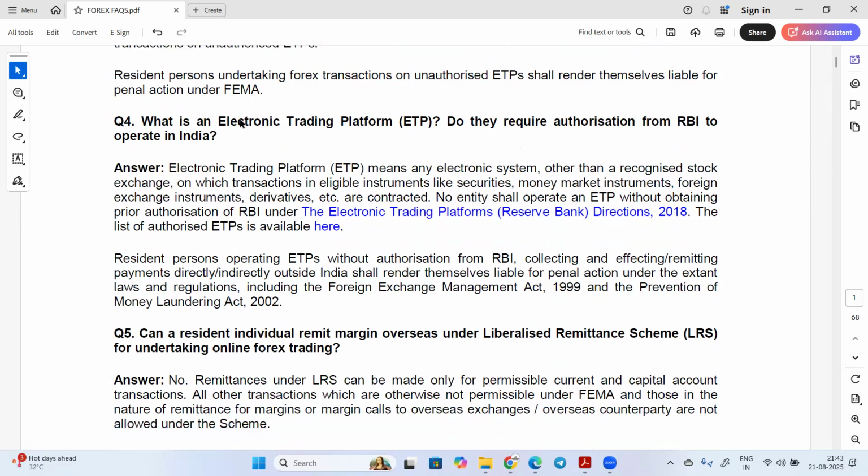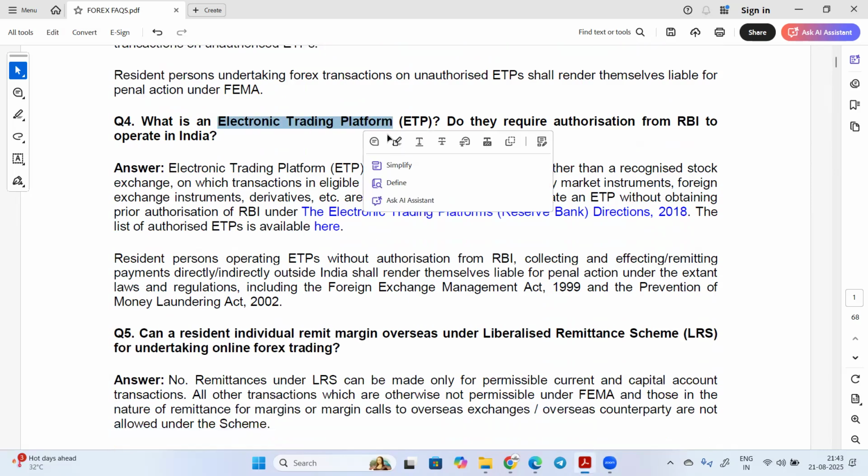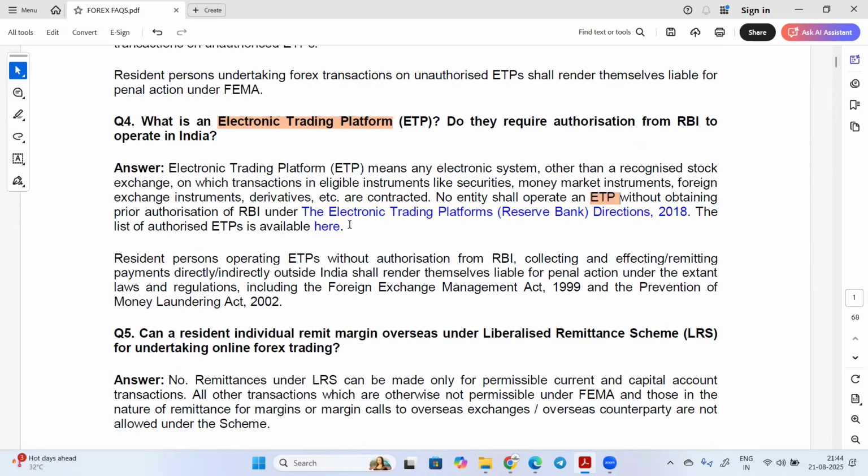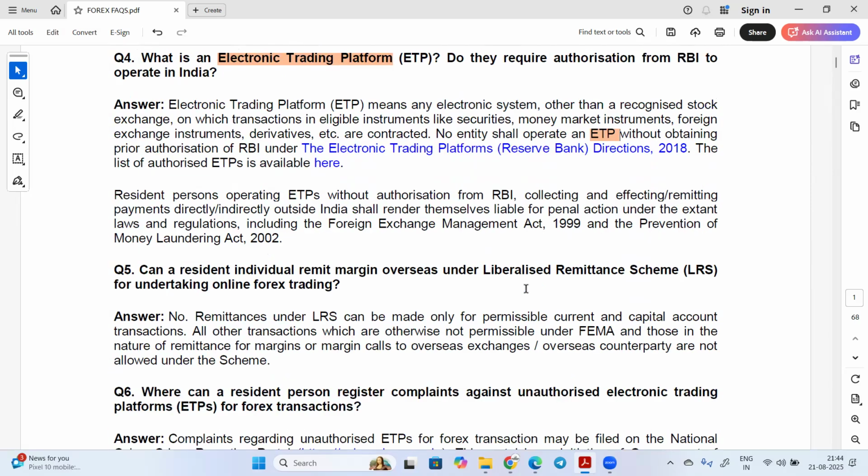So what is an electronic trading platform? It means any electronic system, other than a recognized stock exchange, on which transactions in eligible instruments like securities, money market instruments, foreign exchange instruments, derivatives, etc. are contracted. No entity shall operate an ETP without obtaining prior authorization of RBI under the Electronic Trading Platform Reserve Bank Directions 2018. So they first have to take the permission. Once permission is taken, only then can they do trading on the electronic trading platform.